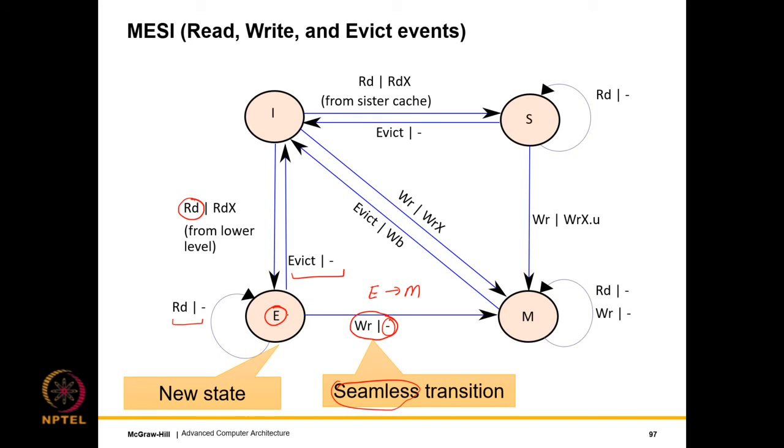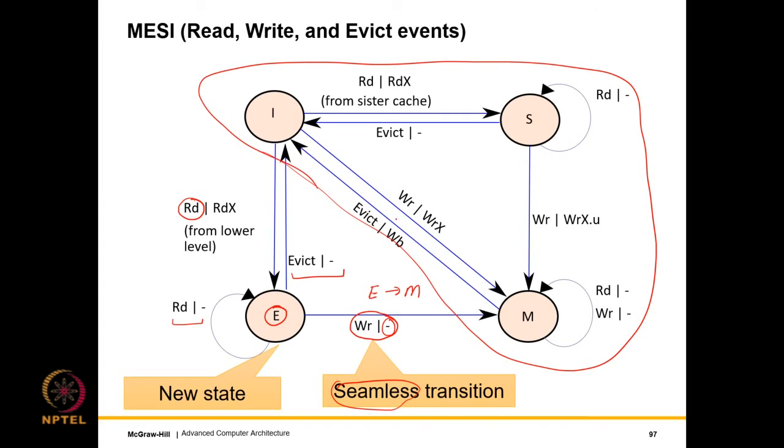And as you can see, we transition from E to S. All right, and so nothing else is required. So these are only the read, write, and evict events. I will look at the events from the bus in the next slide. The rest of the transitions for the M, S and I states remain the same. So this part is identical. I will not discuss this, we have already seen this part. The only difference is we make a differentiation between reads from the lower level and reads from a sister cache. From a sister cache goes to the S state, otherwise we come to the E state as we have described.